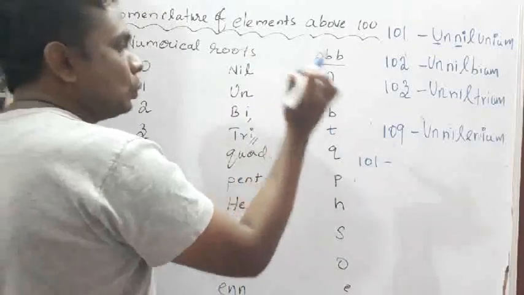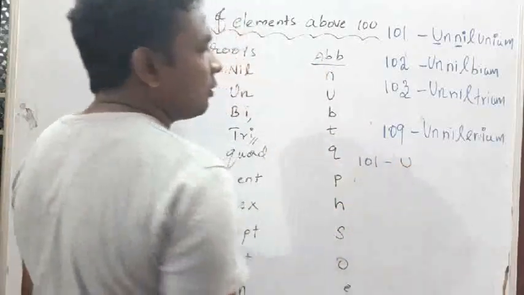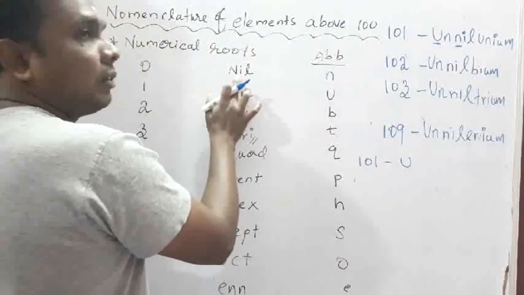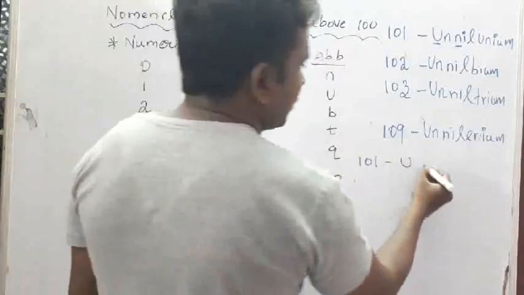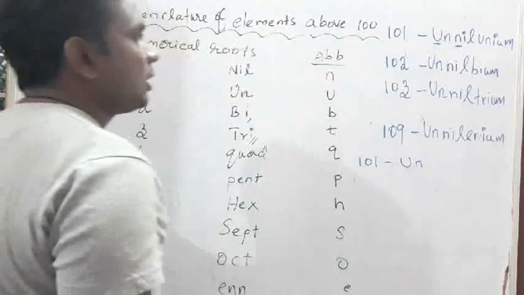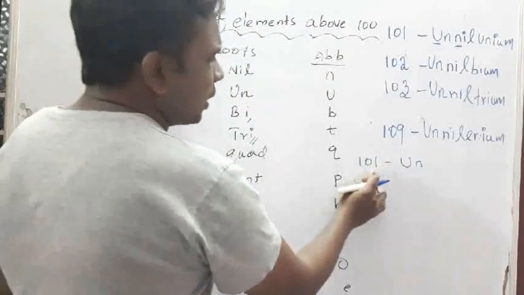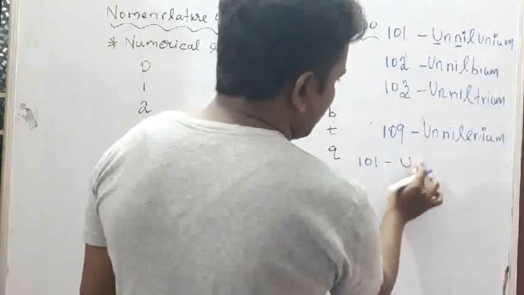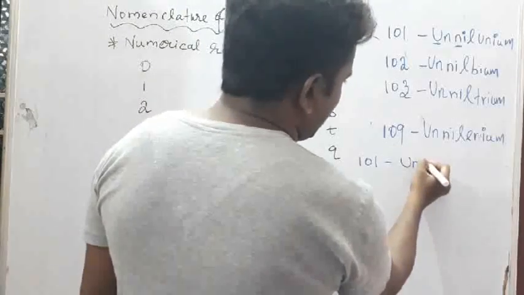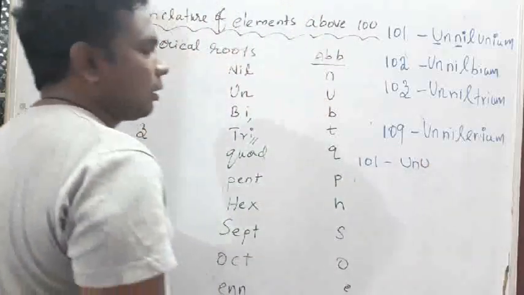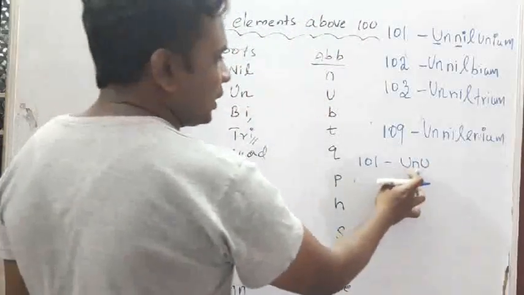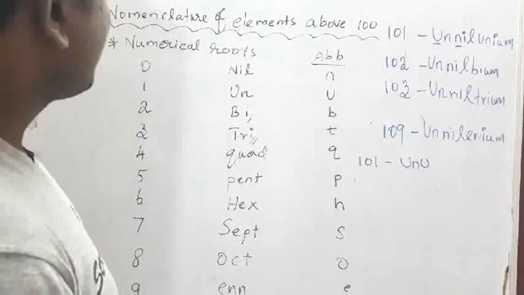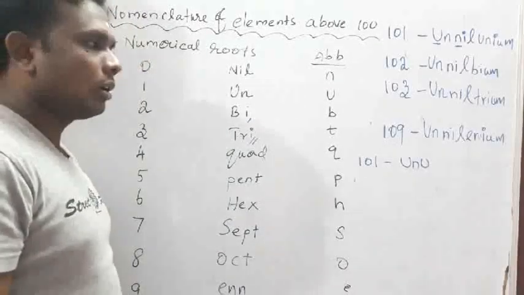Un. So symbol U. Then 0, the numerical root is nil, and the abbreviation is N. Then 1 again, so U. So the symbol for 101 is Unu.